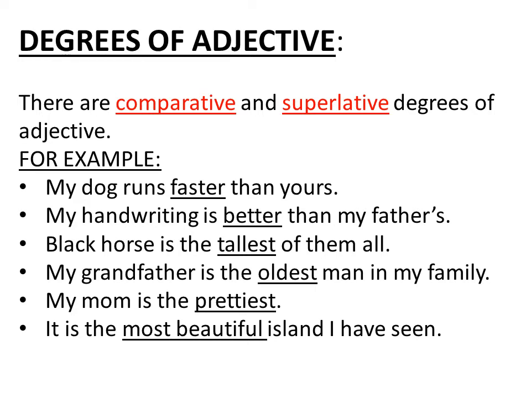For example, my dogs run faster than yours, and my handwriting is better than my father's. In these two sentences I have shown comparison. And when we show comparison, we use comparative degrees of adjectives. Understand? Now, the rest of the sentences.